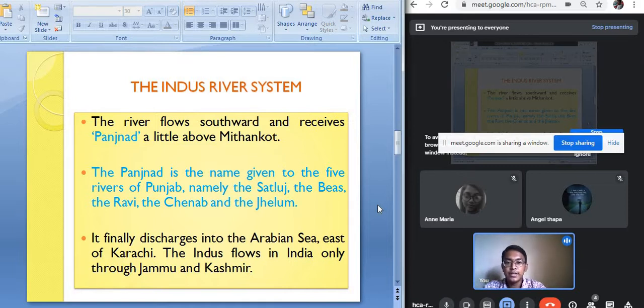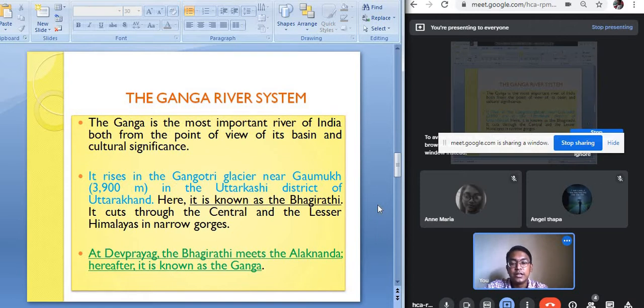See, the next important Himalayan river is the Ganga river. The Ganga river is another important Himalayan river because it forms the largest basin in our country, as well as it is the longest river of our country. The Ganga river is culturally a significant river. Why? Because it is considered the holy river for the majority of Indians.